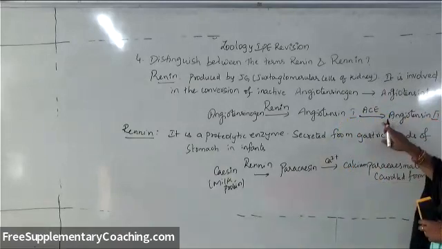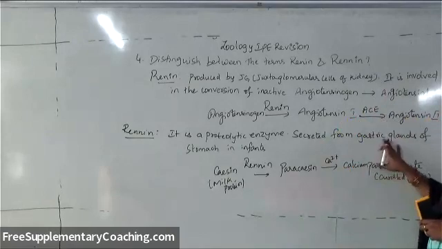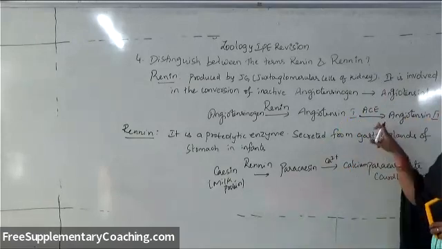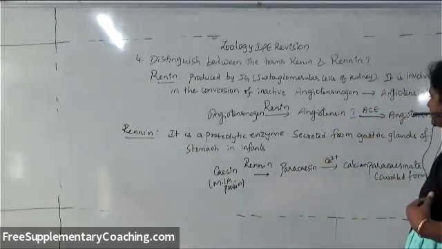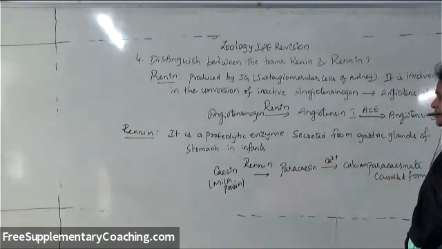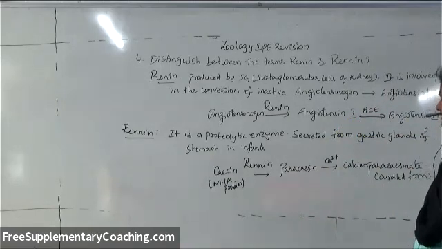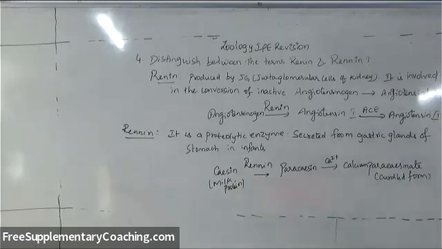At least if you remember these two reactions and write them, you will get at least 1 mark. So that's why learn at least the reactions. Then renin is a proteolytic enzyme secreted from gastric glands of the stomach only in infants. This renin acts on casein and converts that into paracasein. And paracasein, by combining with calcium ions, gets converted into calcium paracaseinate. So this is the difference between the enzymes renin and renin.